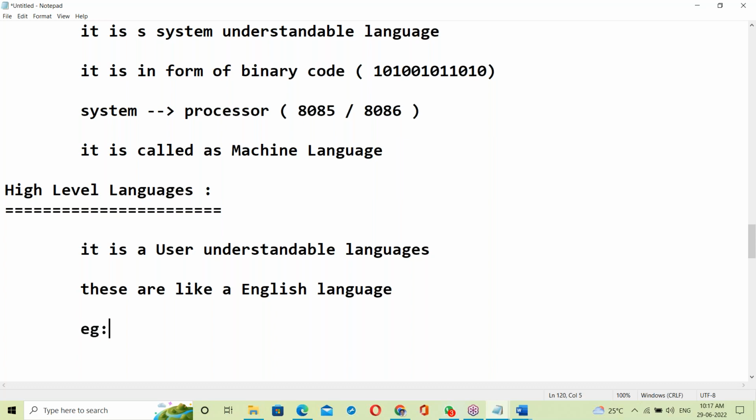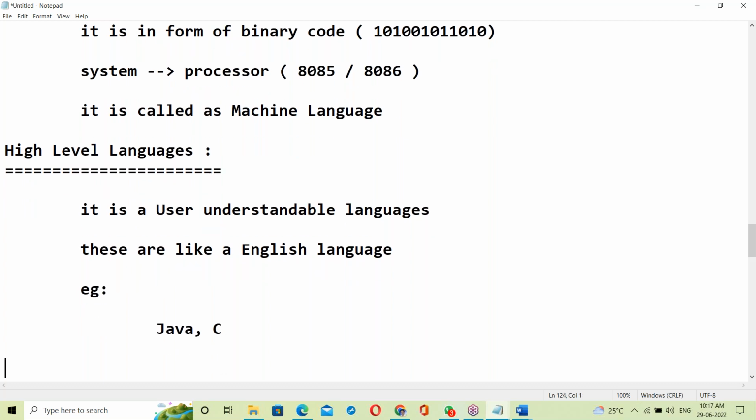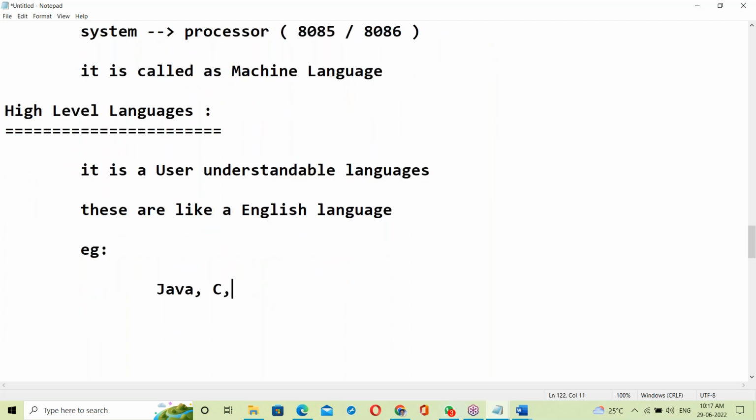Examples: Java is a high level language. C is a high level language. Python is a high level language. HTML, hypertext markup language, is a high level language. Next C++, high level language. PHP. Like this, many languages, all high level languages.